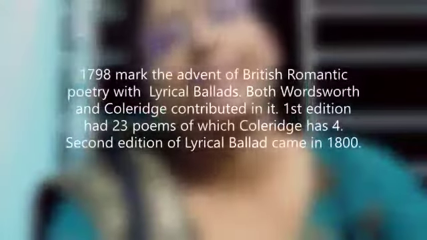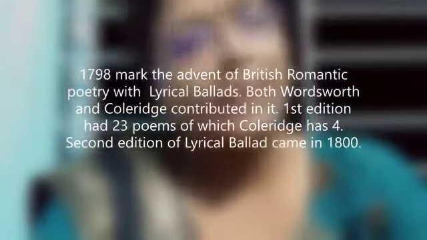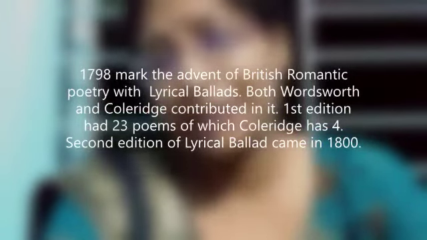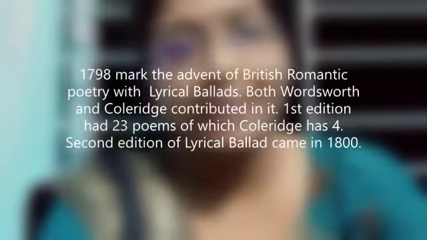If we have to point out the beginning of the British Romantic age, here we have a clear-cut date, 1798, with the publication of Lyrical Ballads. Lyrical Ballads is a collection of poems which was published anonymously initially.